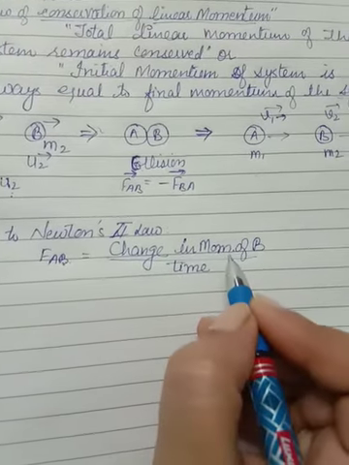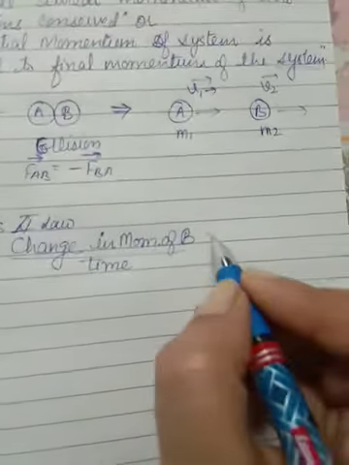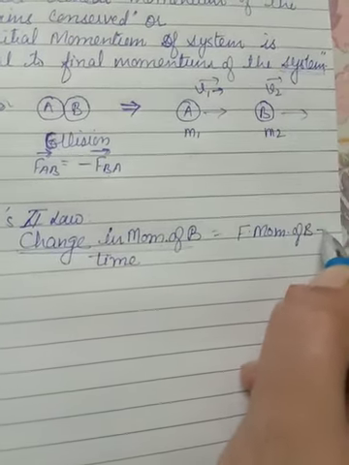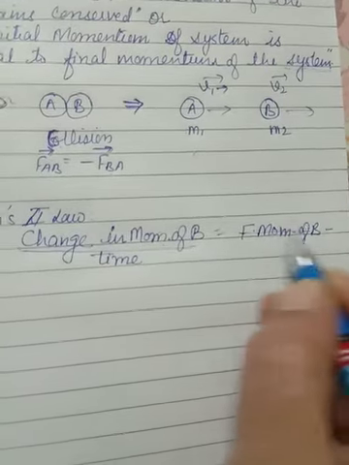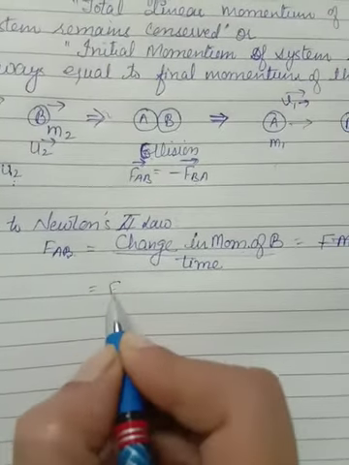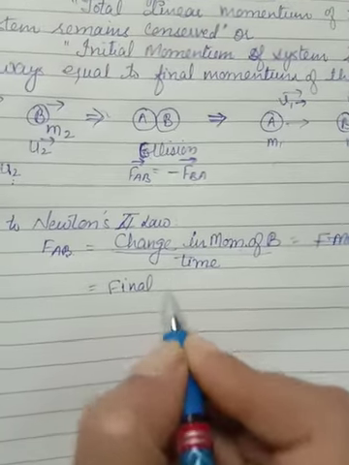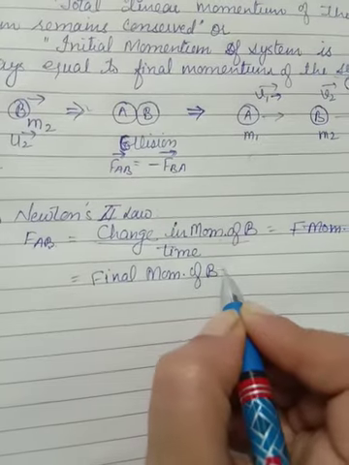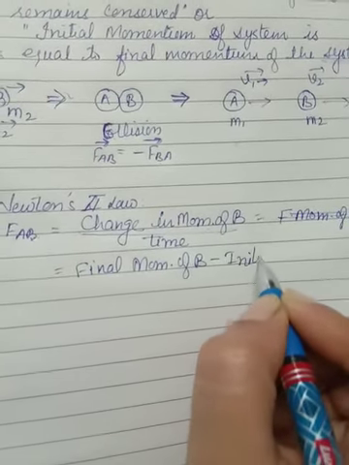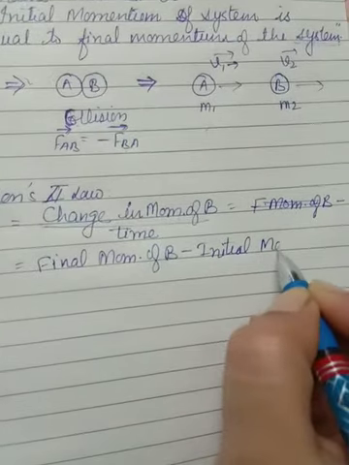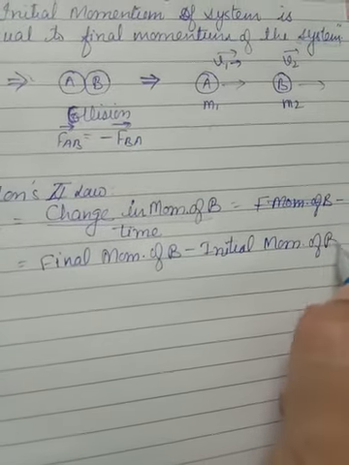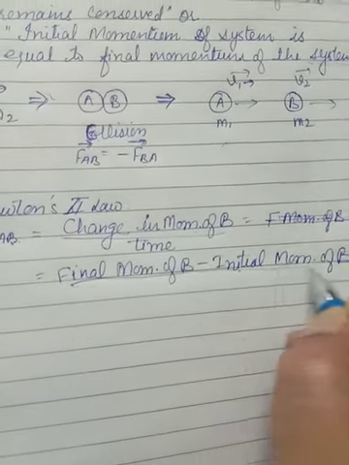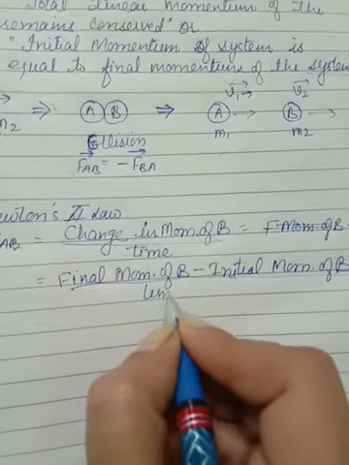Change in momentum of B means what? It will be equal to the final momentum of B minus the initial momentum of B. This will give you the change in momentum upon time.